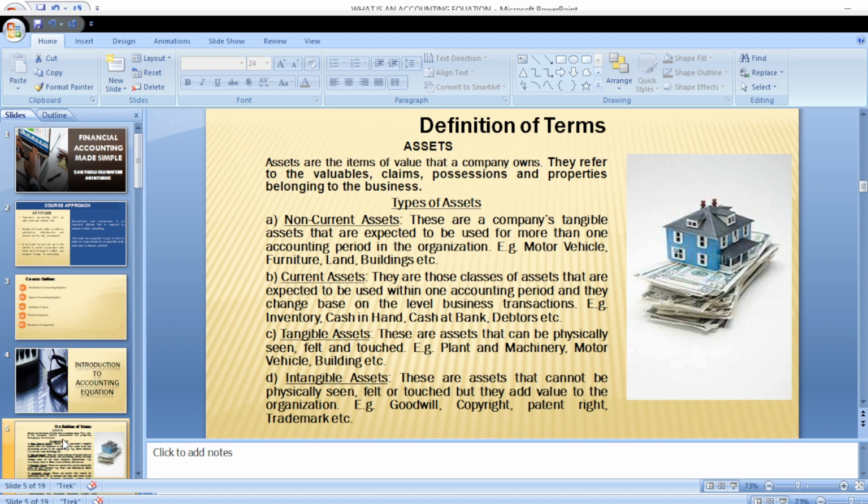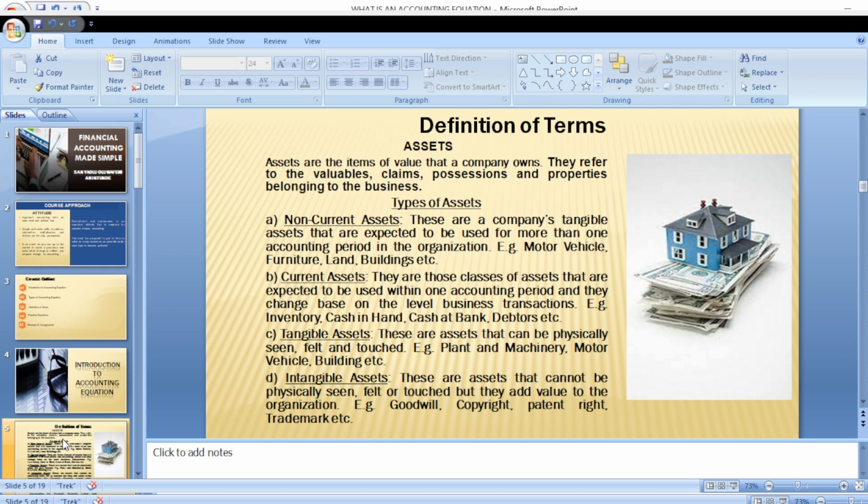For example, if you want to buy into the shares of Coca-Cola, don't forget Coca-Cola has been in existence for a very long time. As part of the purchase price, you'll be paying for what is called goodwill. Goodwill is the name that the brand has built over a period of time. Then we now have copyright. Copyright is in relation to books. Once somebody writes a book, he copyrights it so that nobody can write exactly the same thing without taking permission from the owner of the book.